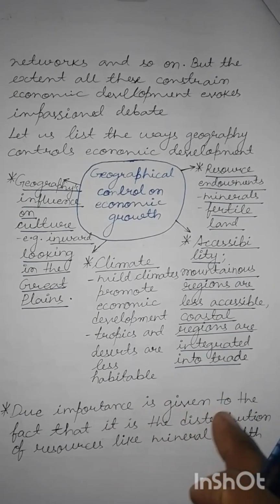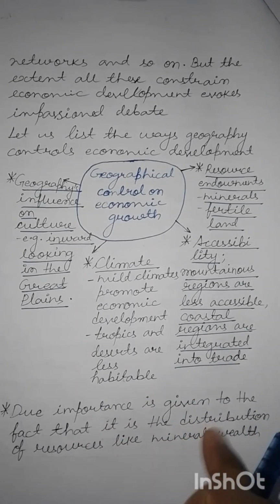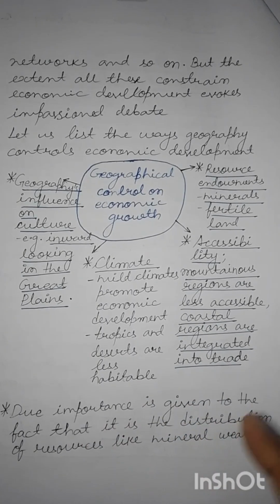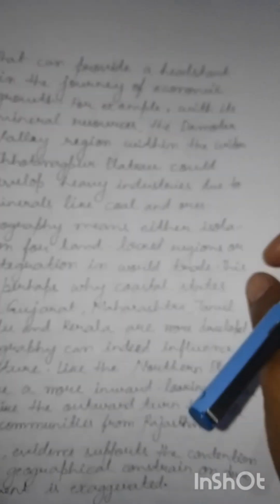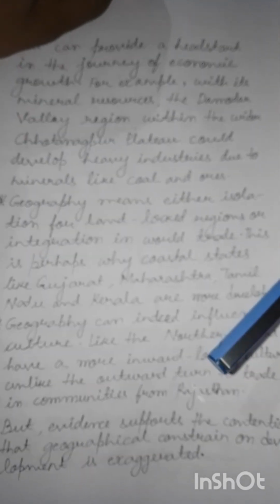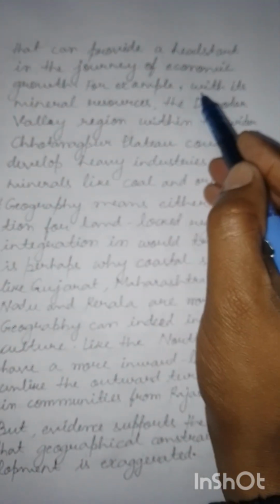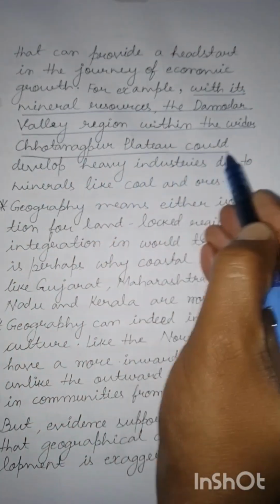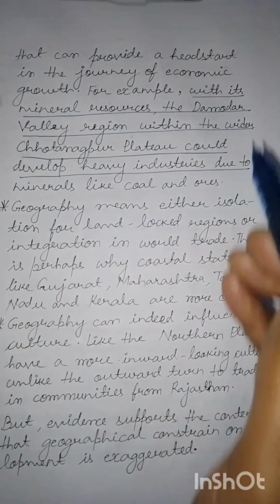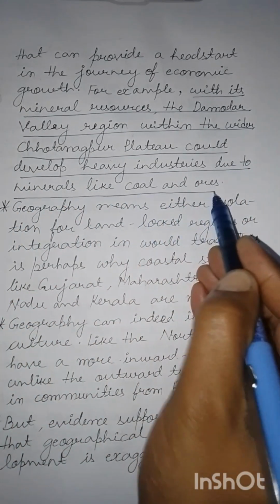Due importance is given to the fact that it is the distribution of resources like mineral wealth which provides a head start in the journey of economic growth. For example, with its mineral resources, the Damodar Valley region within the wider Chota Nagpur plateau could develop heavy industries due to minerals like coal and ores.